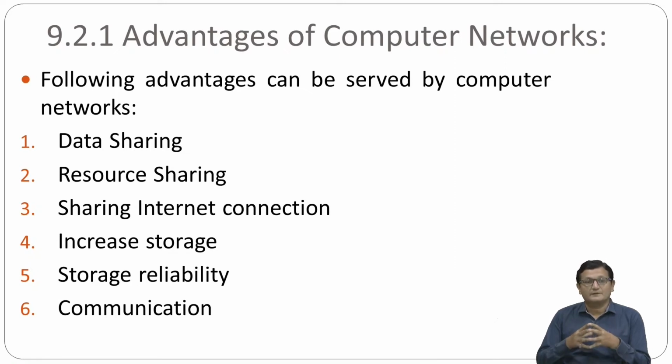And if you don't want such a loss, what you can do is take a regular backup. So suppose you have a machine with one hard disk, whatever data you are creating, you take a backup on another computer's hard disk, right? If two machines are connected with each other, you can take a regular backup onto the other machine. So if one of the hard disks is not functioning, you can recover your data from the other computer's hard disk. Okay, and in that sense we can say that if we have a computer network, it will increase the storage reliability.